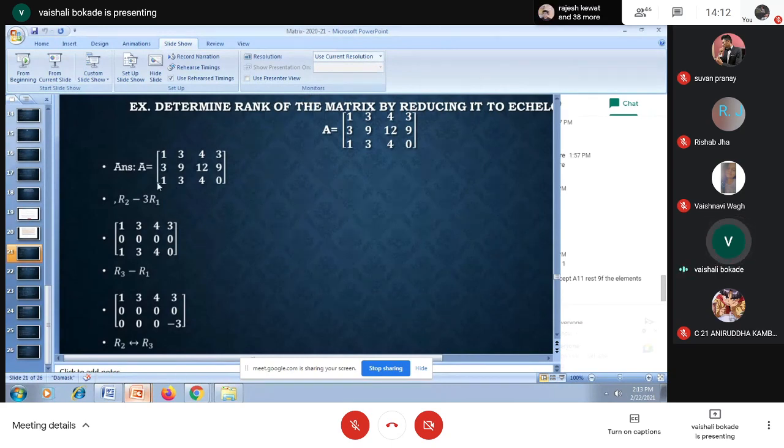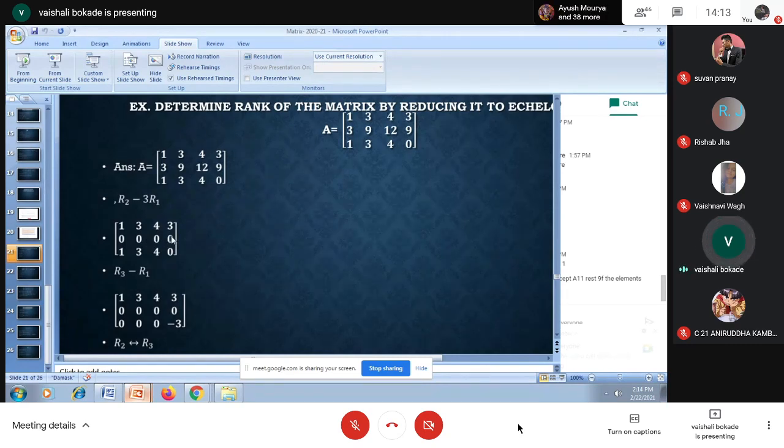So here I am having R2 is thrice of R1. After checking the element at 1 place to be 1, I'm observing R1, R2, R3, and I'm finding R2 is thrice of R1, so I'm directly using the row transformation R2 minus 3 R1. So 3 minus 3 into 1, I'm having 0. 9 minus 3 into 3, 9 minus 9, I'm having 0. 12 minus 3 into 4, 12 minus 12, I'm getting 0. 9 minus 3 into 3, so I'm having all R2 elements as 0.